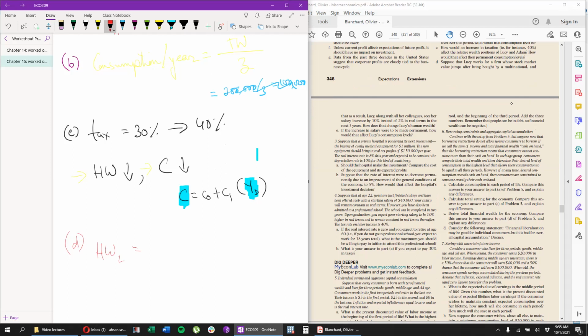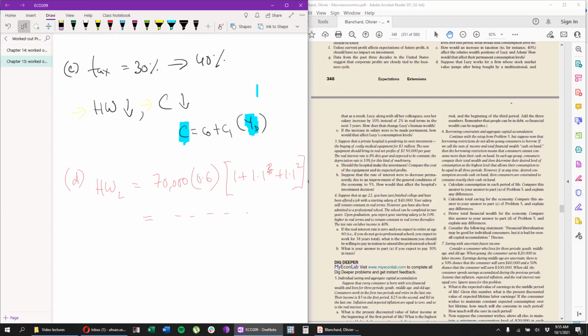Tax has gone up, so she's earning 70,000, but she's paying 40% tax. So she has 60% of her income left. And on that, she's now going to be experiencing a 10% increment squared here. Then you guys just use your calculator to figure out what the answer is.